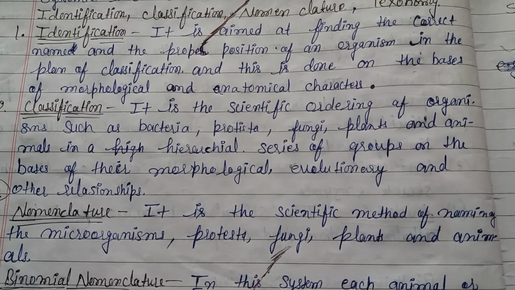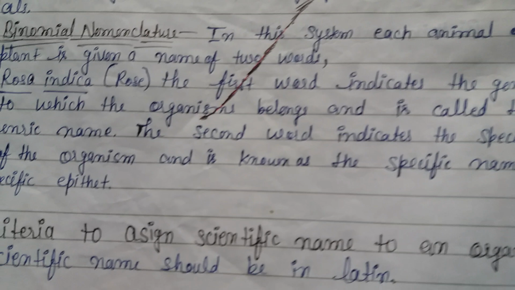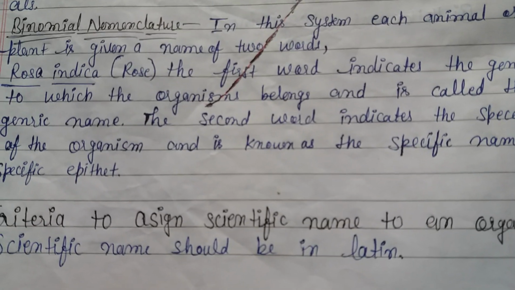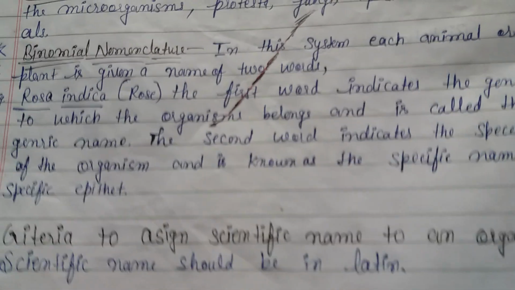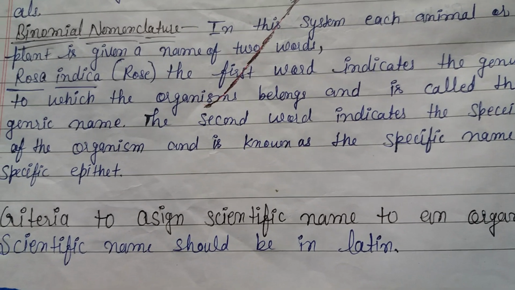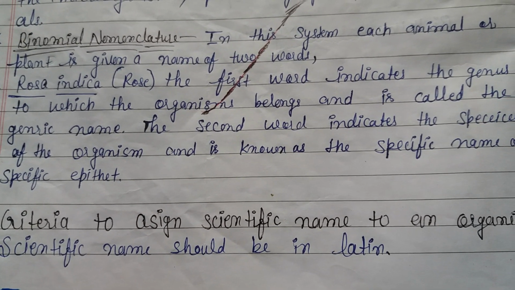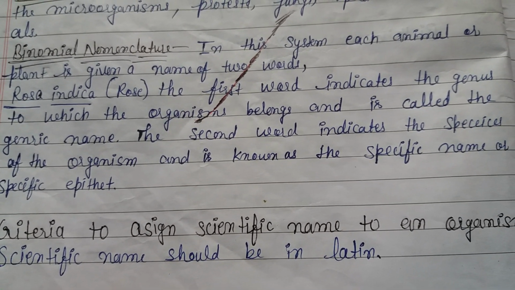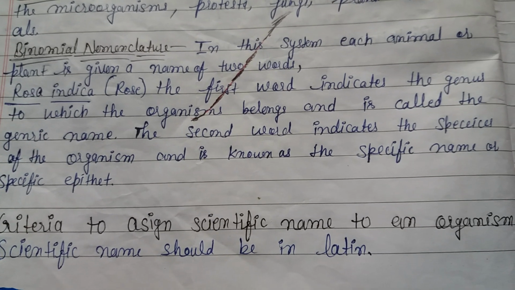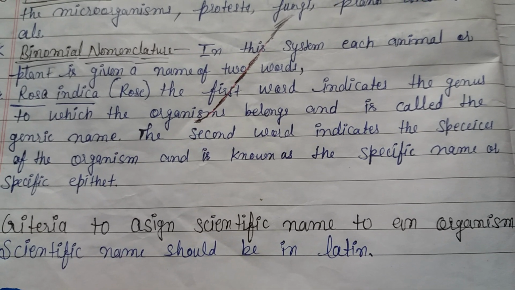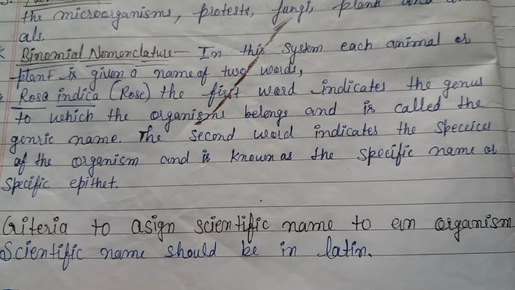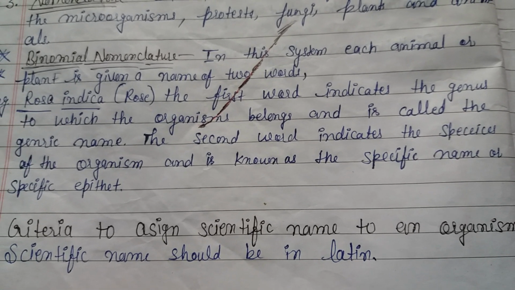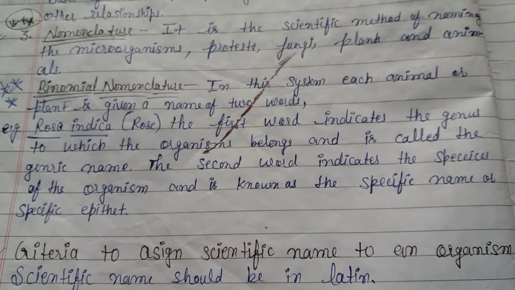Now, binomial nomenclature. In this system, each animal or plant is given a name of two words. Example is here Rosa indica. Rosa indica is the scientific name of rose. The first word indicates the genus to which the organism belongs and is called the generic name.